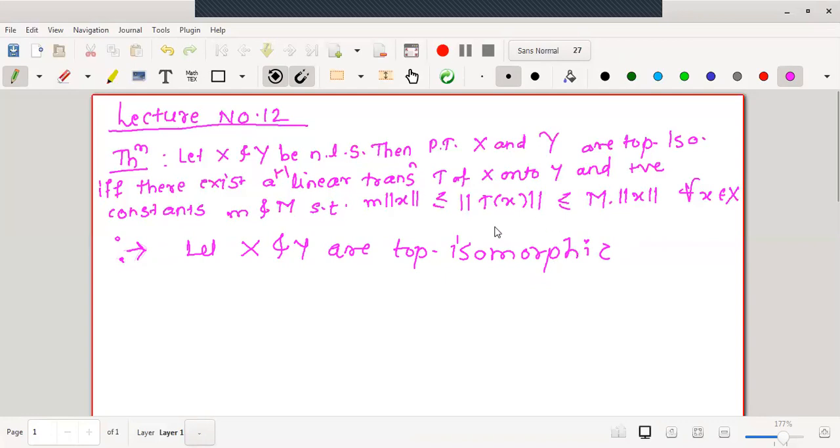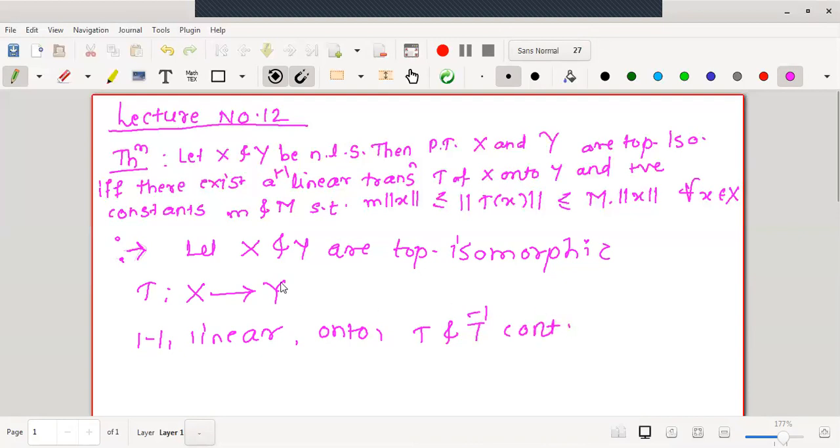First, before proving the inequality, let me write how many conditions we have in hand. The mapping T is from X to Y, and as these two spaces are topologically isomorphic, first T should be one-one, second it should be linear. Why is it one-one and linear? Because for the existence of an inverse, the one-one condition is essential. Similarly, the mapping is onto, and T and T inverse are continuous. These many things are in our hand.